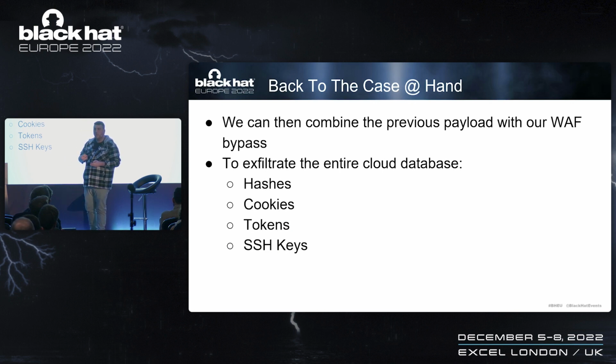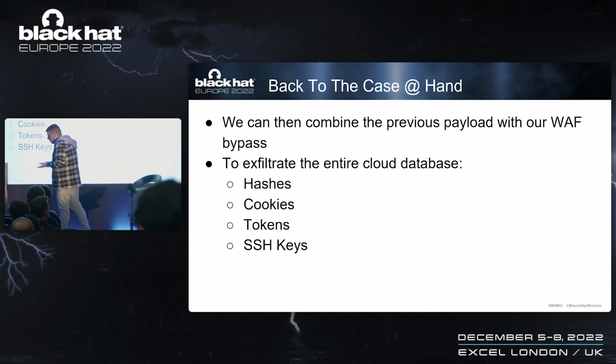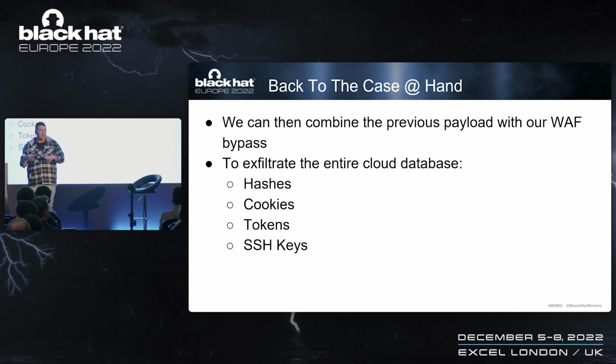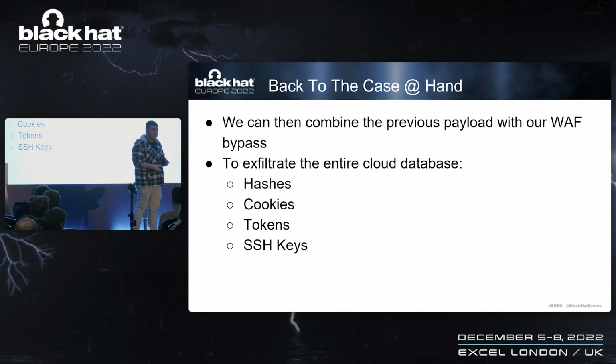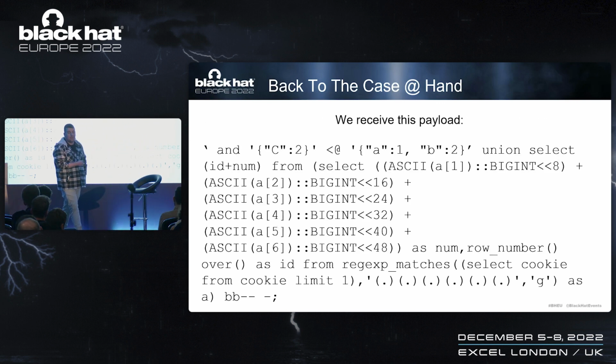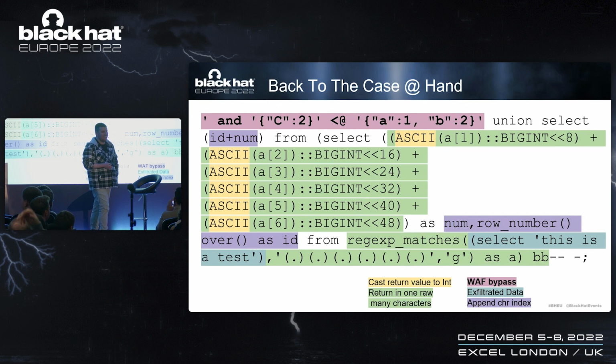Now, let's get back to the case at hand. What was our goal? Our goal was to bypass the WAF, which we just did, and exploit our vulnerability. We want to use our SQL injection, bypass the WAF, and exfiltrate admin tokens, other users' tokens, SSH keys, private keys, everything. And to do so, we've created this monstrous payload. So let's do a quick rundown of this payload. I know it looks intimidating.